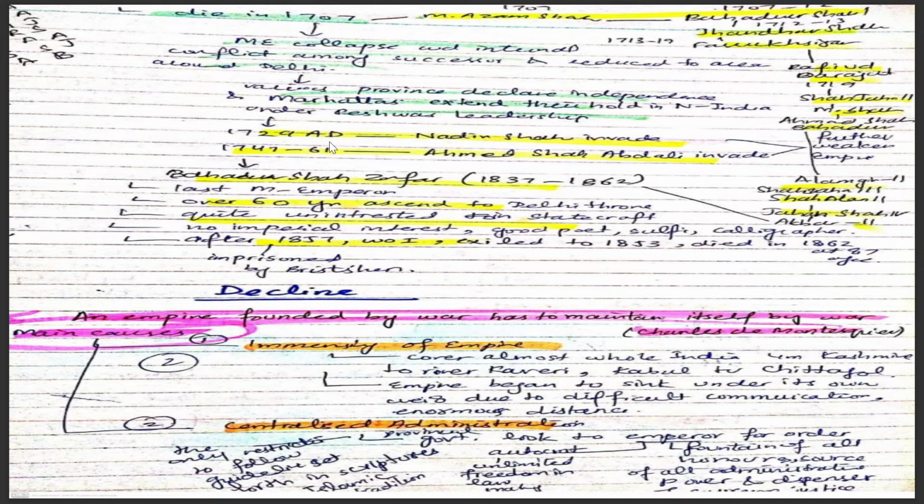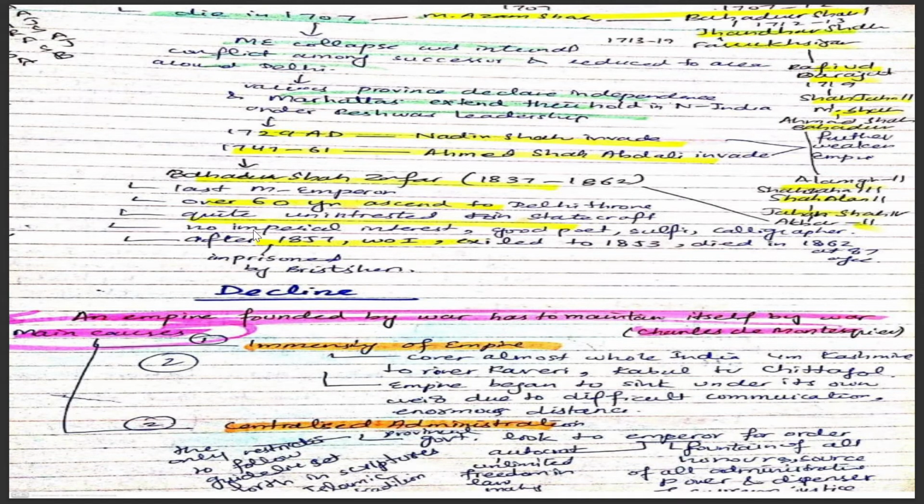In 1729, foreign attacks began. Nadir Shah invaded, and in 1747 to 1760 Ahmad Shah Abdali invaded. After that came Bahadur Shah Zafar, who was the last Mughal emperor. His reign was from 1837 to 1862. He ascended the throne of the Mughal Empire, but he was quite uninterested in statecraft. His imperial interests were as a good poet, Sufi, and calligrapher.